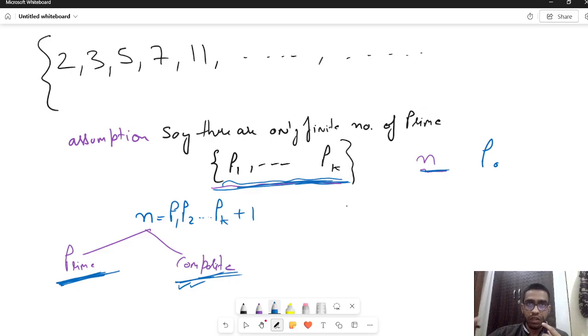You assumed there are only k many primes. We did some mathematical argument, some logic. With the help of it, we created a new prime outside that list. That tells you, I will tell you what it tells you. But for the moment, just suppose in this case we are able to find such a prime. I will tell you how we can find it. You might be wondering how. So let me just quickly show that to you first, and then we'll move forward, okay?